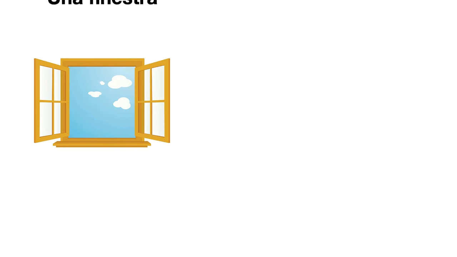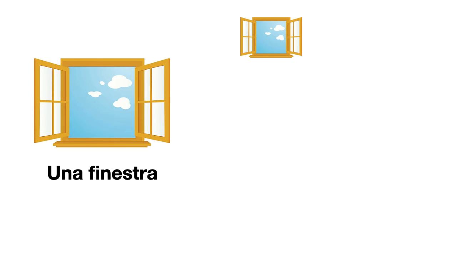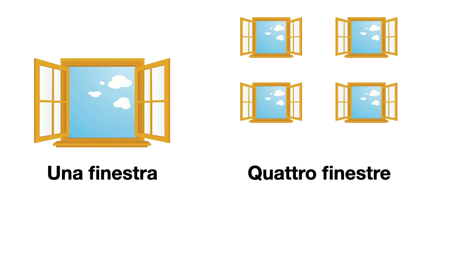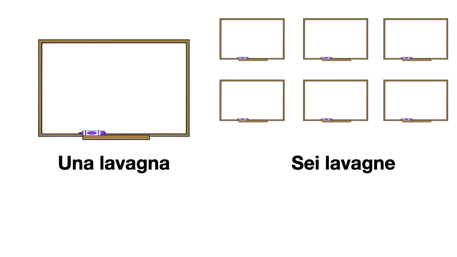Cos'è questo? Una finestra. Contiamo. Una, due, tre, quattro. And what's the rule for words that end in A? A goes to E, so quattro finestre, 4 windows. Cos'è? Una lavagna. Contiamo. Una, due, tre, quattro, cinque, sei. 6 lavagne. A goes to E.